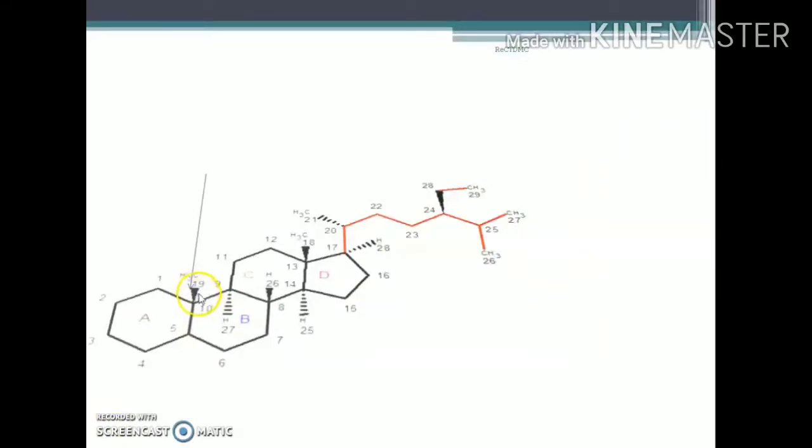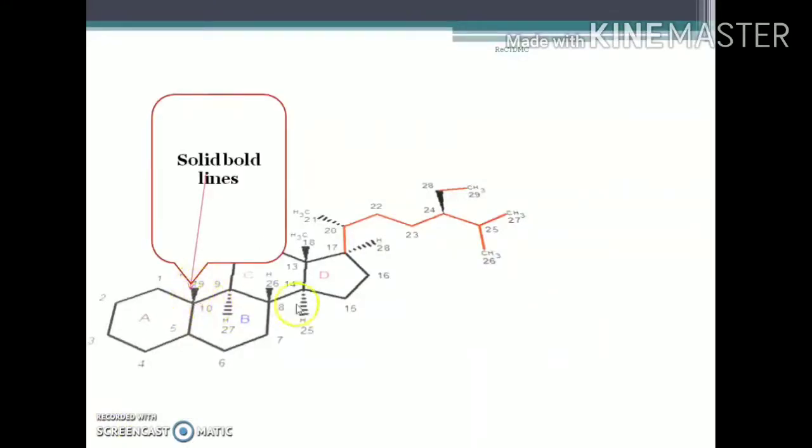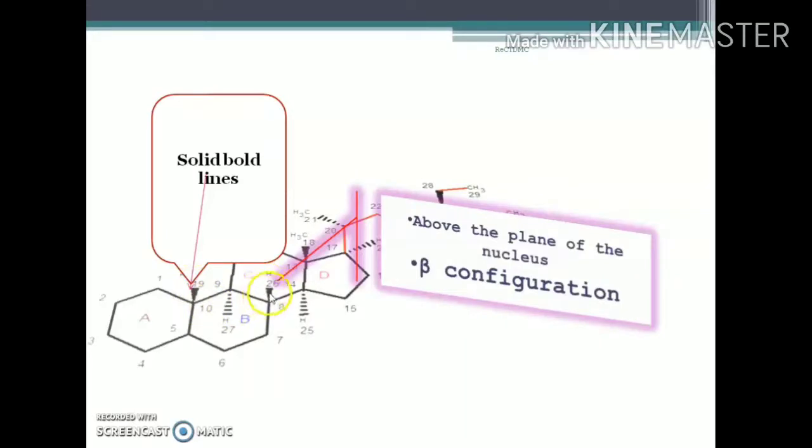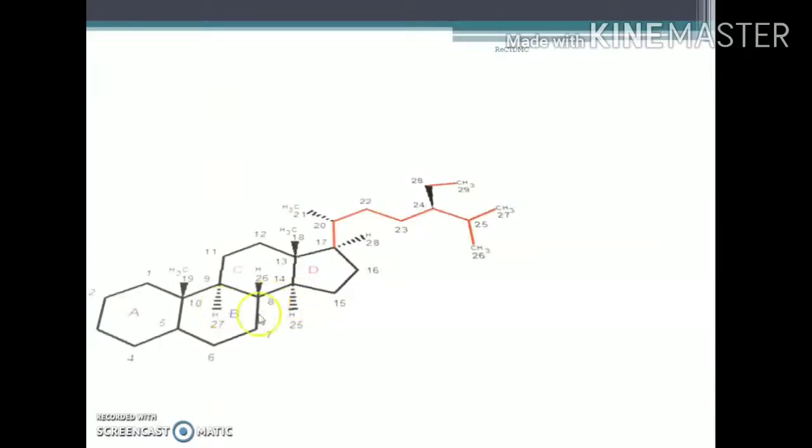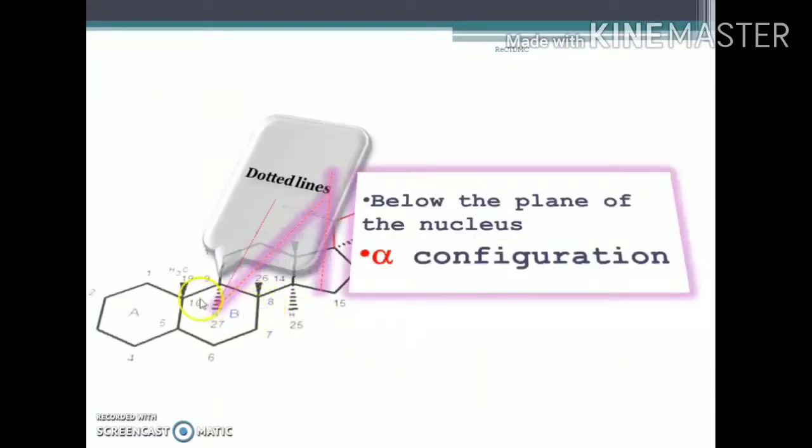These bold lines indicate that the methyl group is above the plane of the molecule, and that is indicated as the beta configuration. These dotted lines indicate that it is below the plane of the nucleus, and it is referred to as alpha configuration.